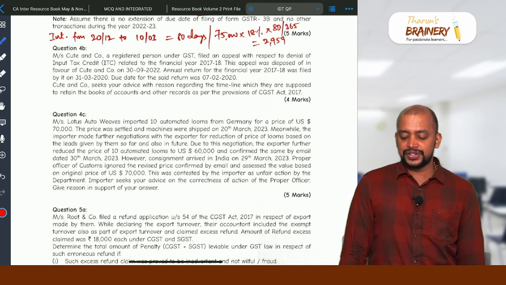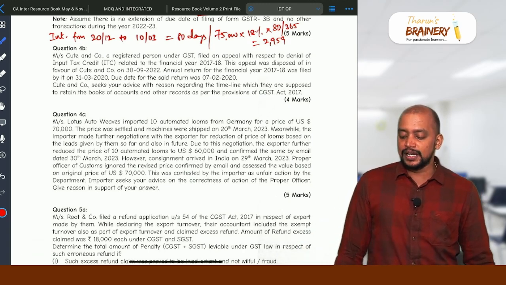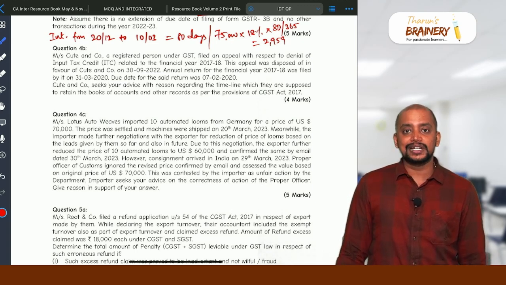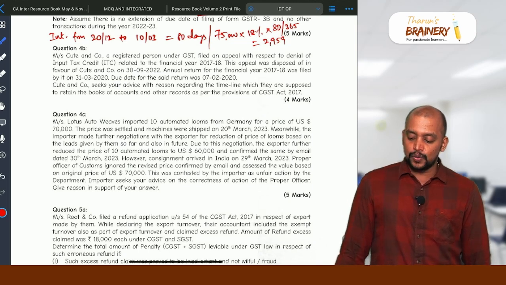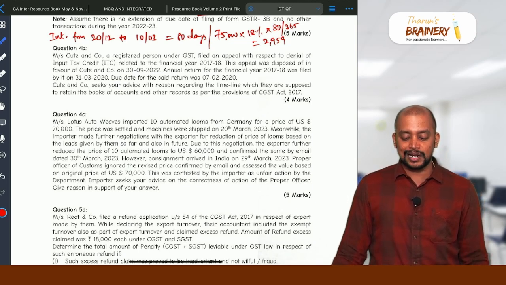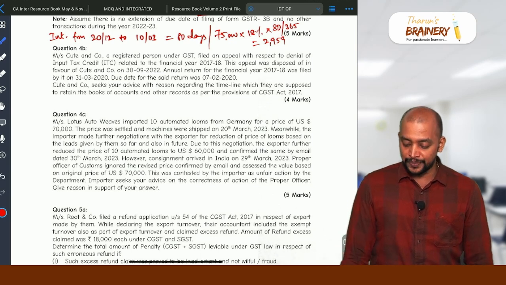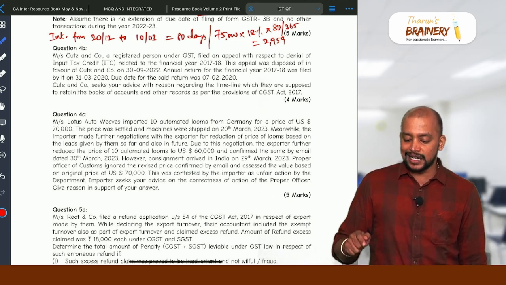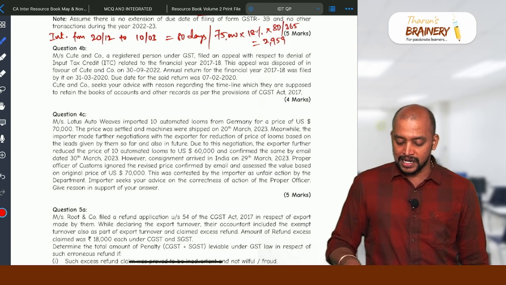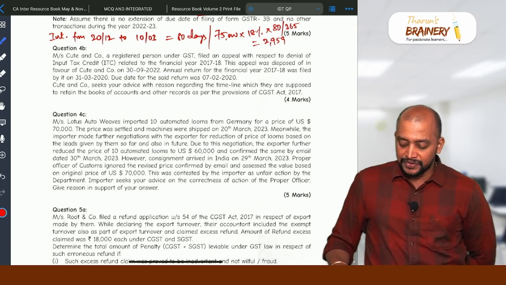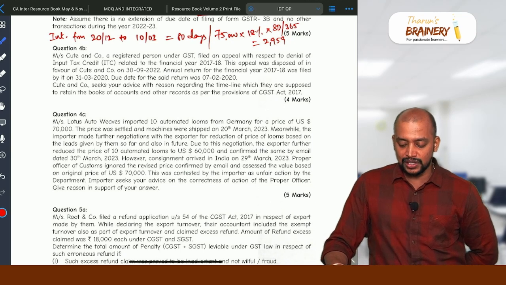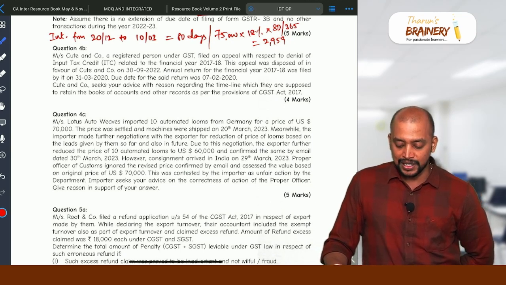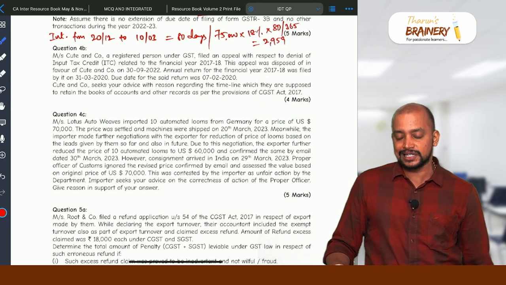Then 4B, Messrs. Cute and Company, a registered person under GST, filed an appeal with respect to denial of input tax credit related to the financial year 17-18. This appeal was disposed of in favor of Cute and Company on 3/9/2022. Annual return for the financial year 17-18 was filed by it on 31/3/2020. Due date for the said return was 7/2/2020. Cute and Company seeks your advice with reason regarding the timeline for which they are supposed to retain the books of accounts and other records as per the provisions of CGST Act.